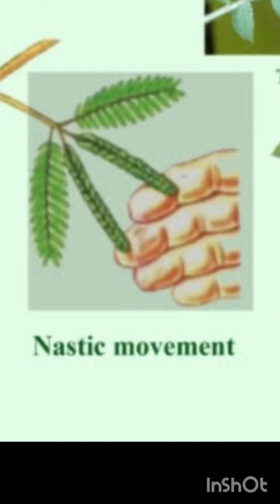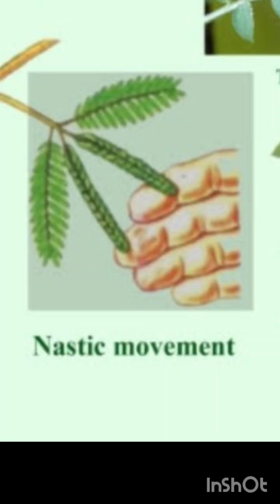These movements are mainly seen in touch-me-not plants, sundew, pitcher plant, and other insectivorous plants. Insectivorous plants use nastic movements to catch their prey. Haven't you seen the touch-me-not plant? Is there any direction for its movement? No, there is no direction for its movement.